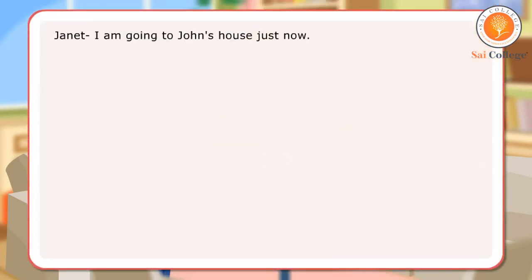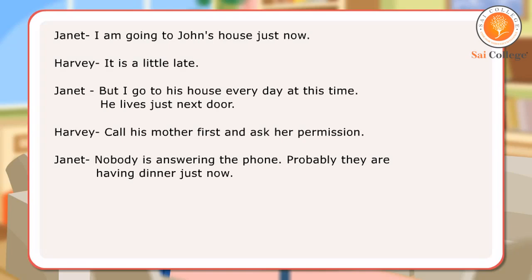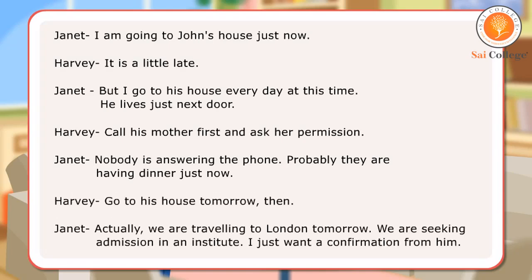In the conversation, Janet and Harvey have used verbs expressing what generally happens, to state a fact, and to give directions or instructions. Verbs in this conversation also speak about what is taking place just now, what is happening nowadays, and what is planned to take place in the near future.